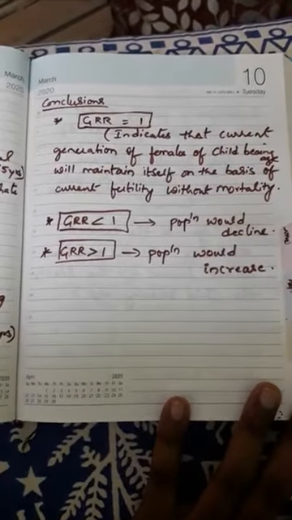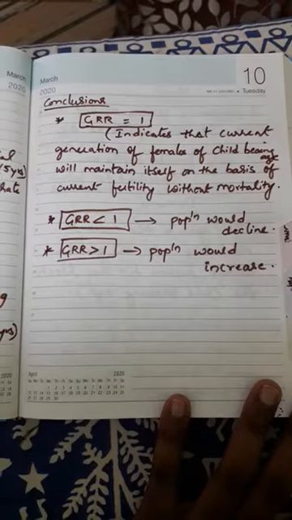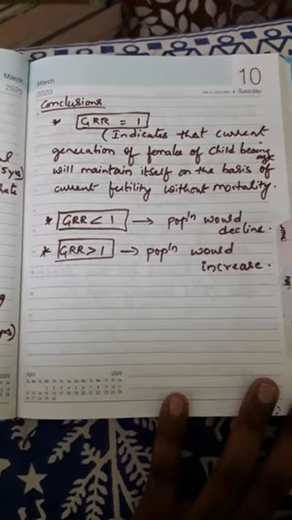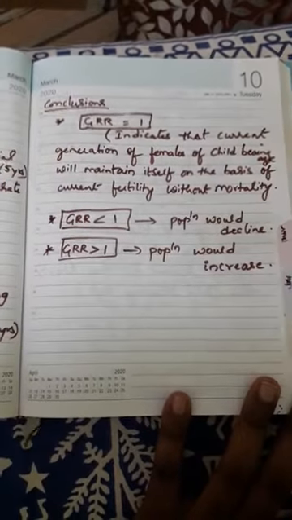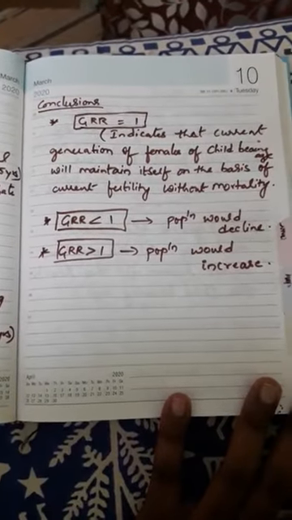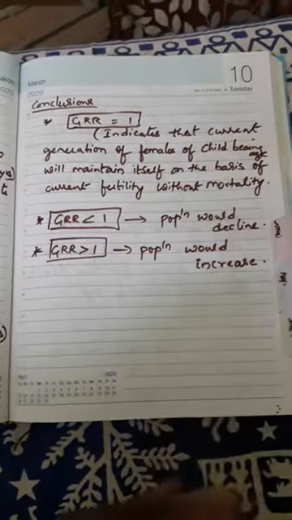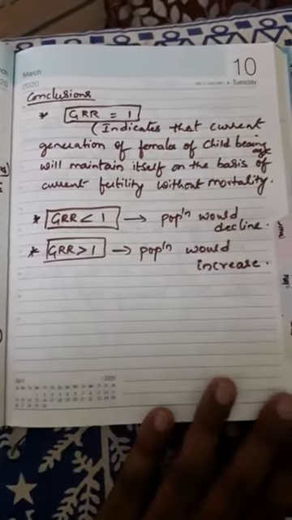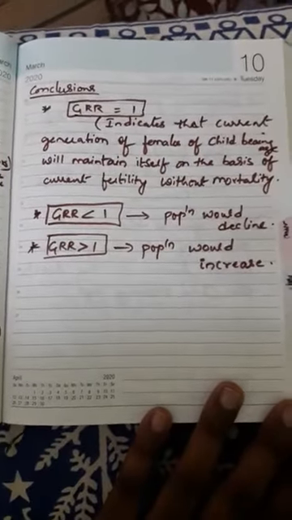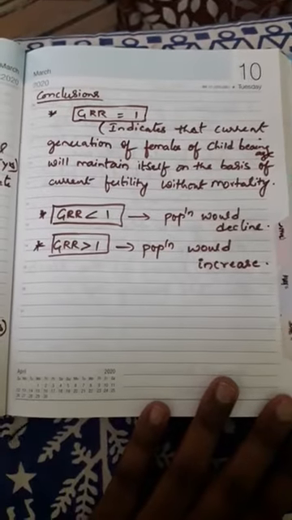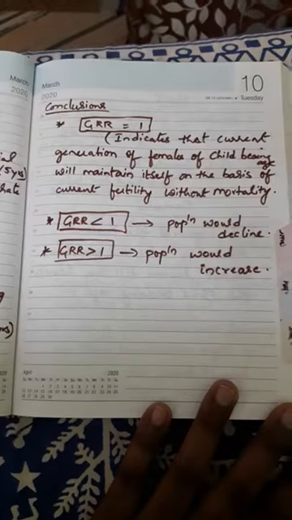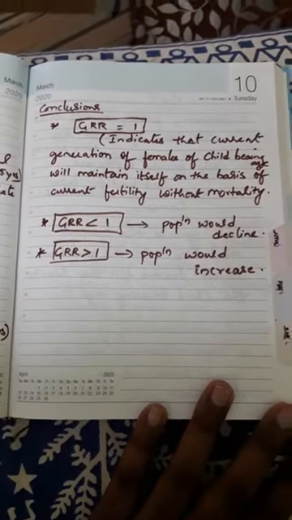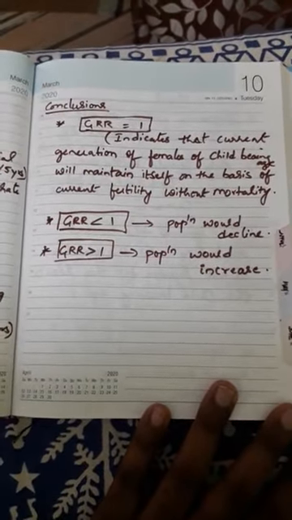If the GRR value is less than 1, then obviously the population is declining. If the GRR value is greater than 1, the population would increase to a high level. See this: GRR equals 1, less than 1, greater than 1. How to bifurcate? When we want to calculate the average number of children in TFR, what have we done?